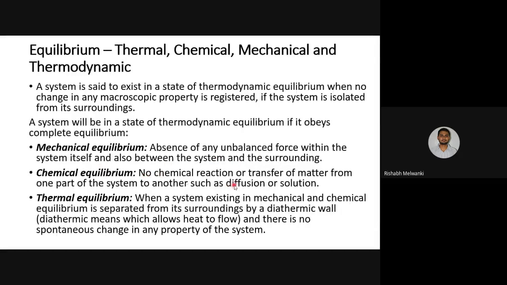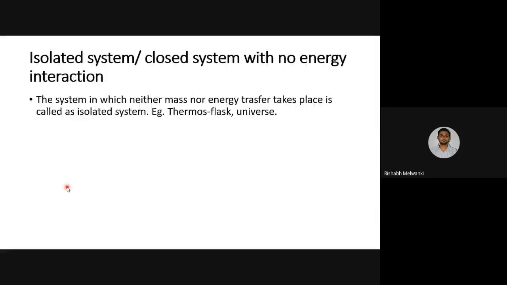Chemical equilibrium means no chemical reactions or transfer of matter from one part of the system to another. Thermal equilibrium means between system and surrounding there will be a diathermic wall, so that there will be heat flow and everywhere temperature will become the same. Temperature becoming the same means it will be thermal equilibrium. Okay, so today we will stop, and tomorrow we will continue.